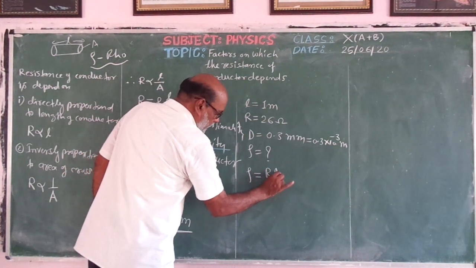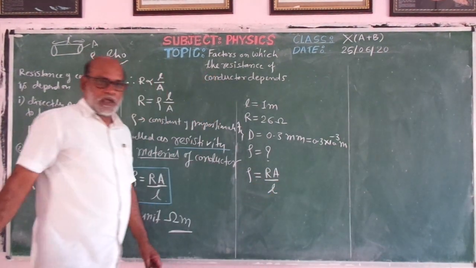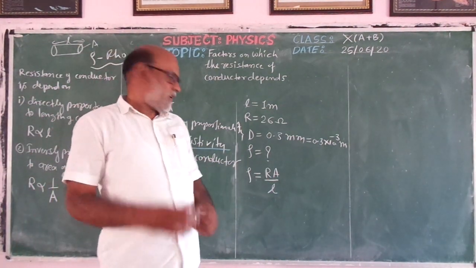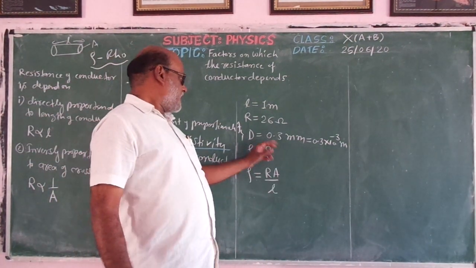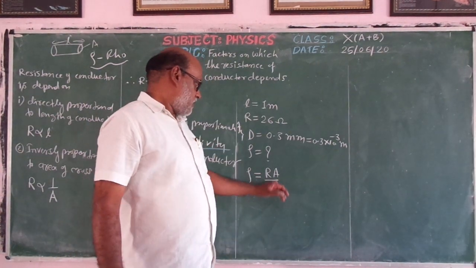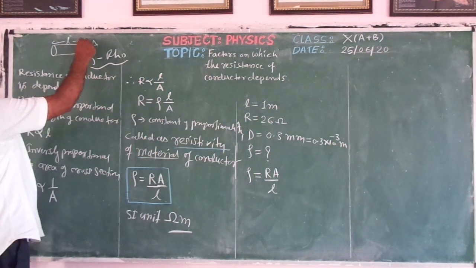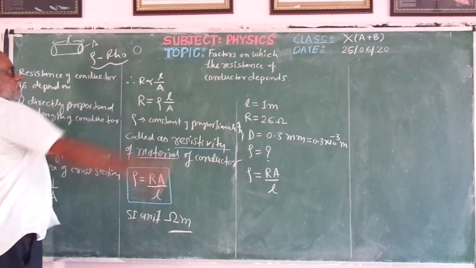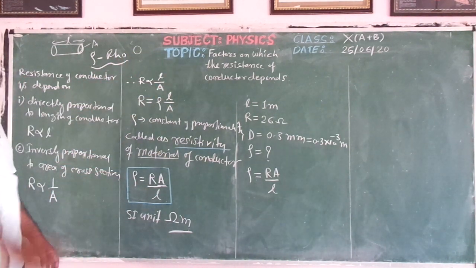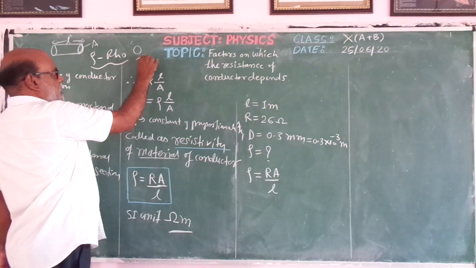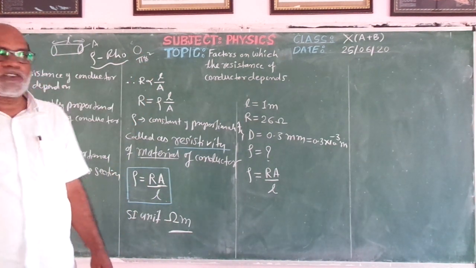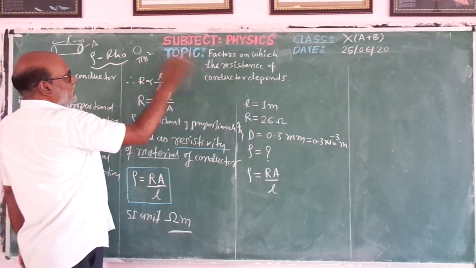R into A upon L. Here in the example the area is not given anywhere, but what is given is the diameter. The area of cross section is always in the form of a circle. Now what is the area of a circle? It is pi r square, where r is the radius of the circle.